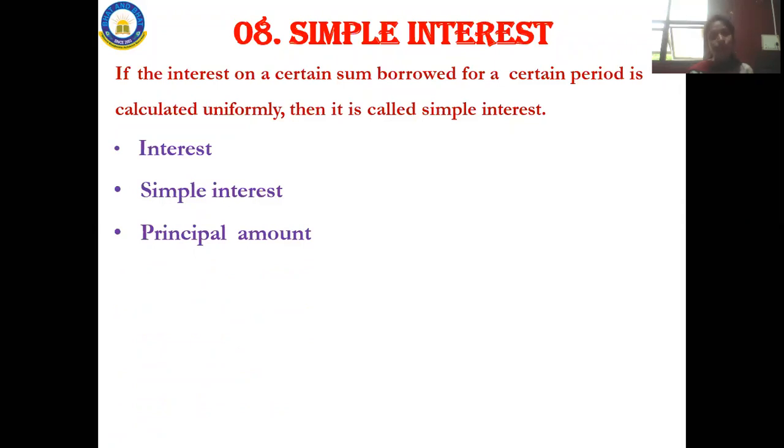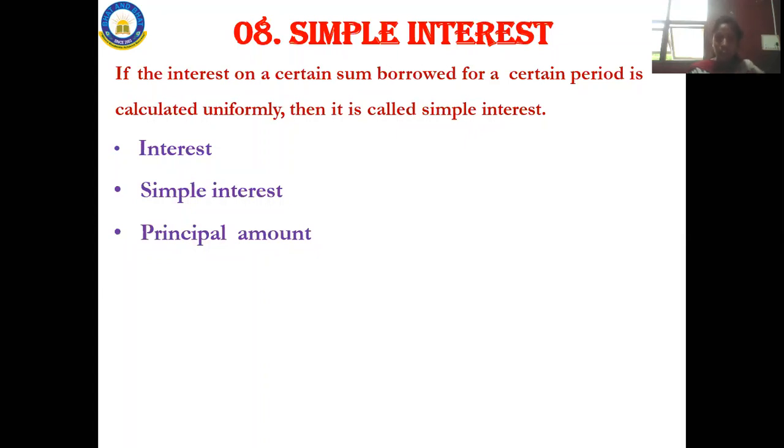Next, principal amount. What is this principal amount? Principal amount is nothing but how much I am giving to him, 10 rupees. That is the principal amount, guys. How to calculate that principal amount? Sometimes in a question they won't give you the principal amount directly.